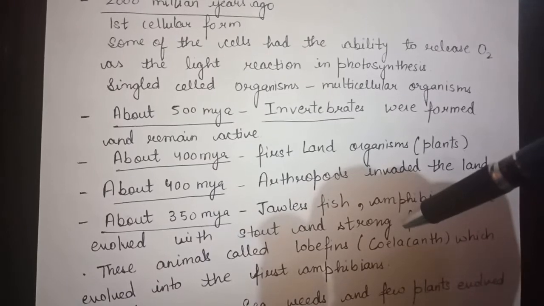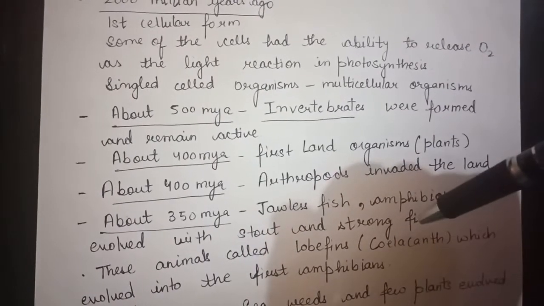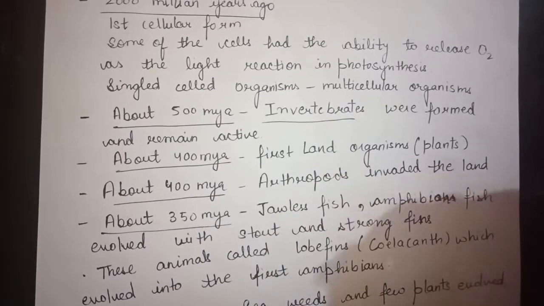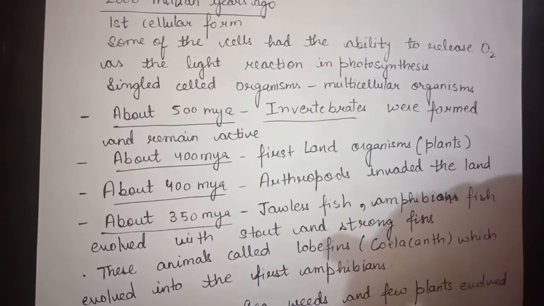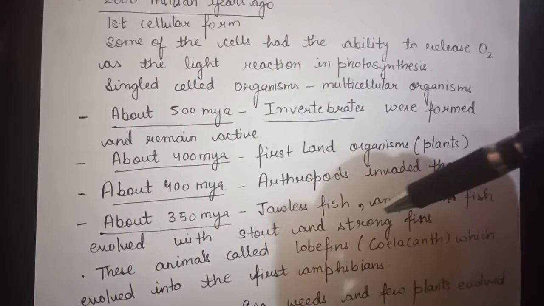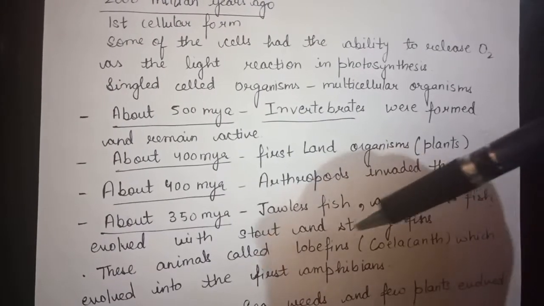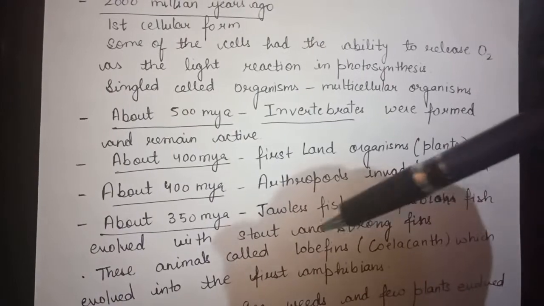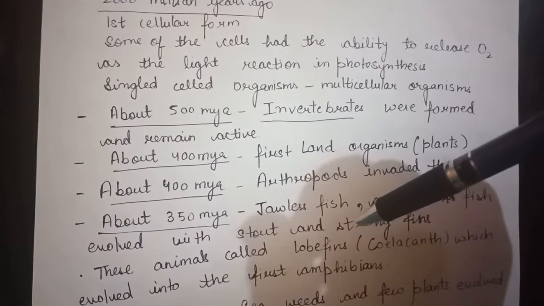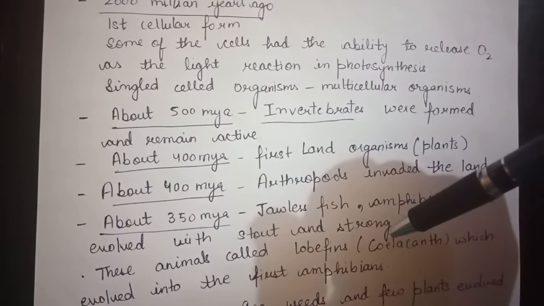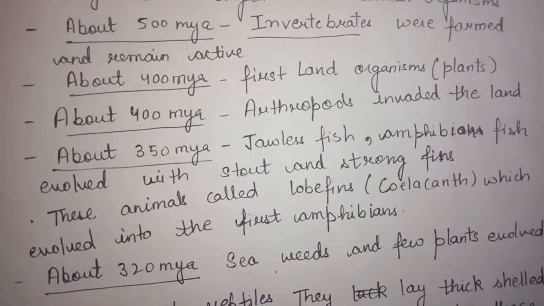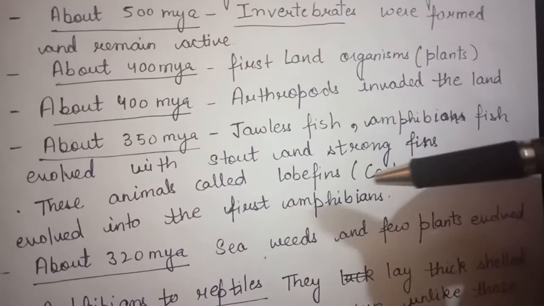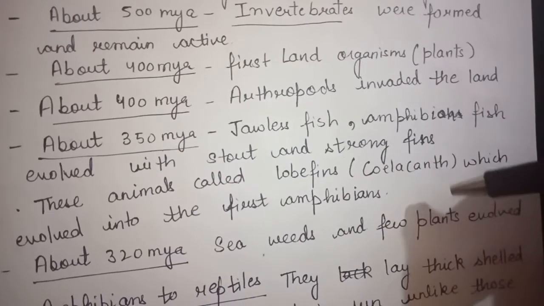It is believed that the other amphibian organisms evolved from the amphibian fish, as they are considered the first amphibians. A similar type of fish is also found in South Africa, and these lobe fins are also known as the coelacanth.